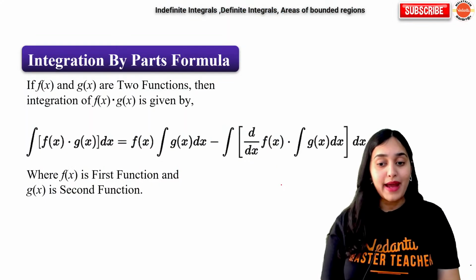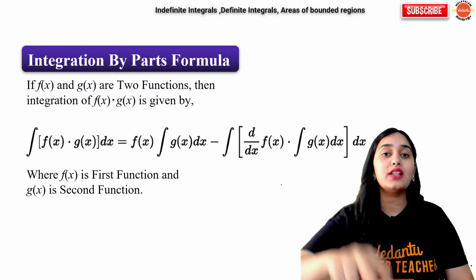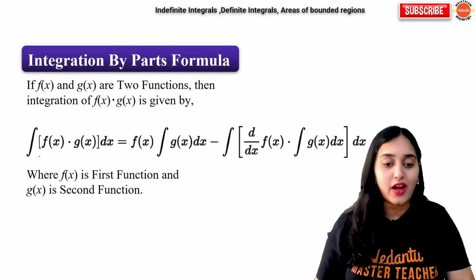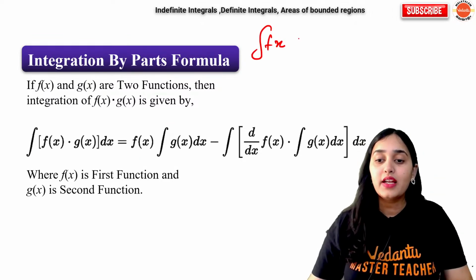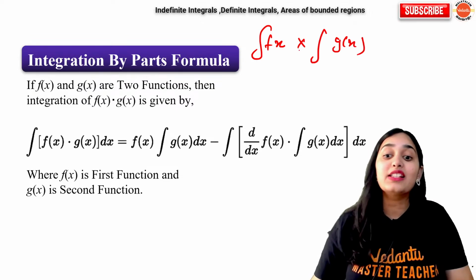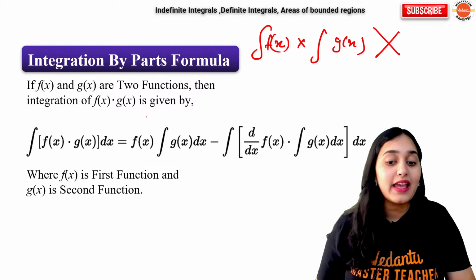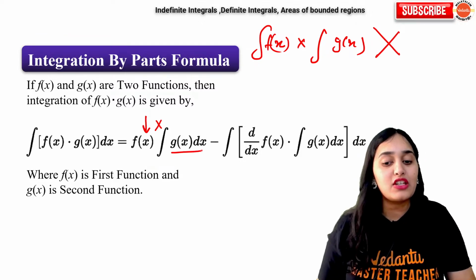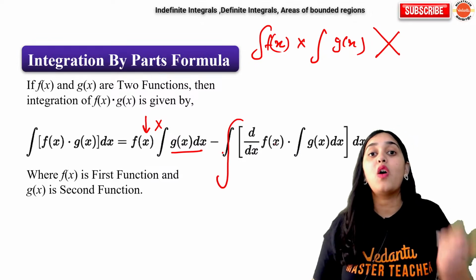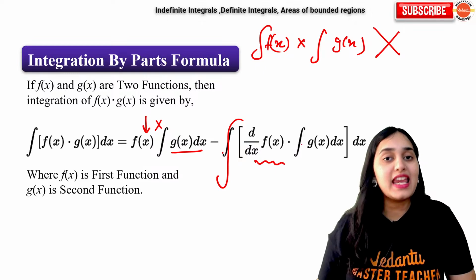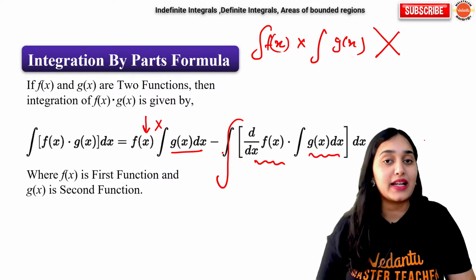Next, integration by parts. Now, there is a formula which says that if you have two functions which are getting multiplied and you have to integrate them, then you cannot do integration of f(x) into integration of g(x). That is not allowed. It has a certain formula: f(x) into integration of g(x) minus integration of differentiation of f(x) into integration of g(x) with respect to dx.